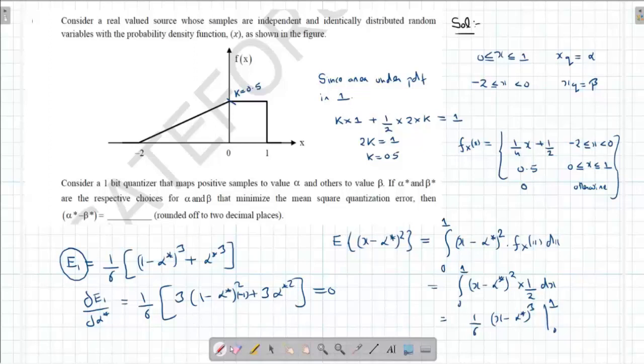And when x is lying between -2 and 0, the quantized value is going to be beta. Q is the quantized value. We do not know what alpha and beta are, but we try to choose alpha and beta so that the error, the difference from the quantization, is minimized. Okay, that is it.